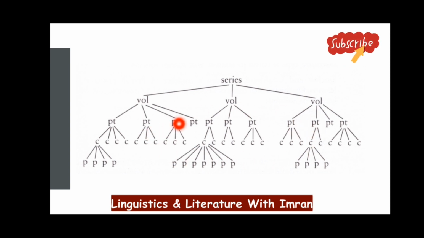When we combine them, it forms a discourse, right? So here we can have a book which consists of 3 volumes, 2 volumes, 4 volumes, 5 volumes. And in each volume, we may have parts, part 1, part 2, part 3. In each part, we have chapters, and each chapter consists of paragraphs, right? So discourse is taken as a whole, while pragmatics is only one part or one chunk of discourse analysis, right?